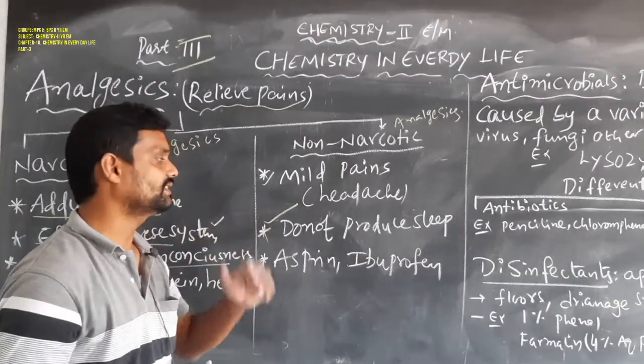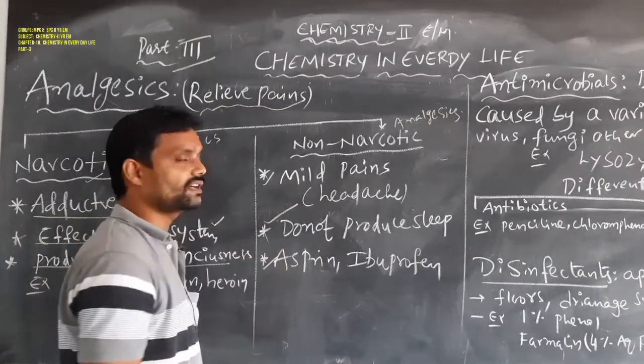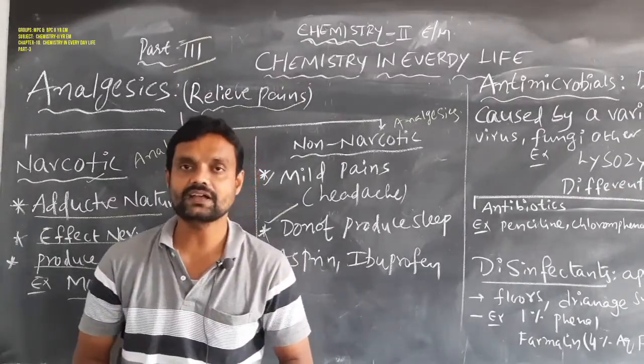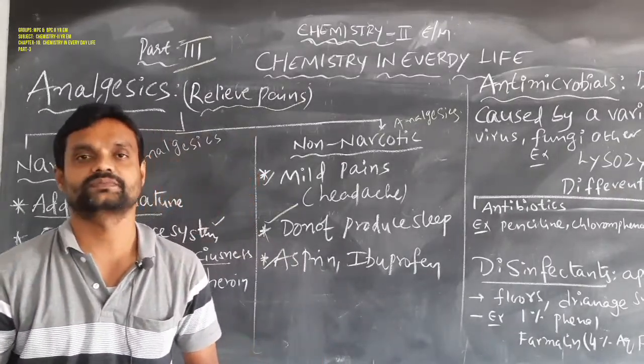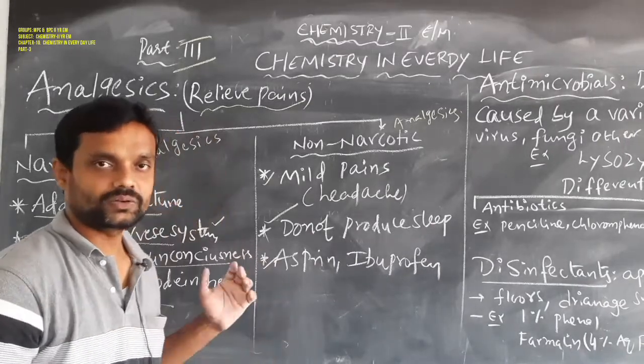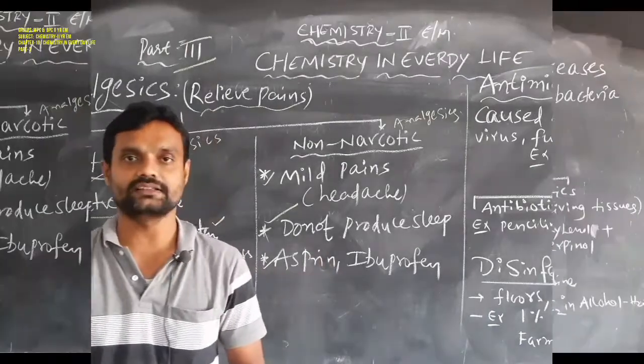That is the meaning of non-narcotic analgesics. Well-known examples for non-narcotic analgesics are aspirin and ibuprofen. These are the different types of analgesics, narcotic and non-narcotic.